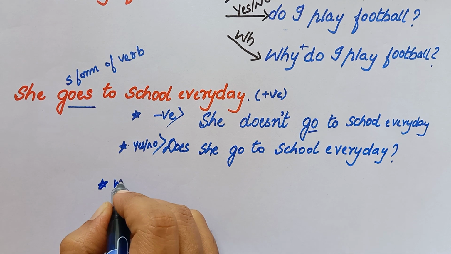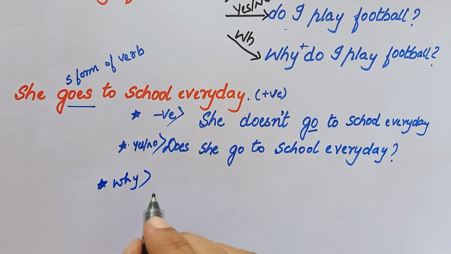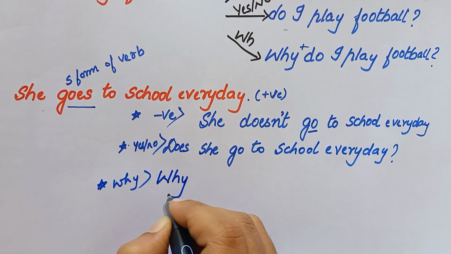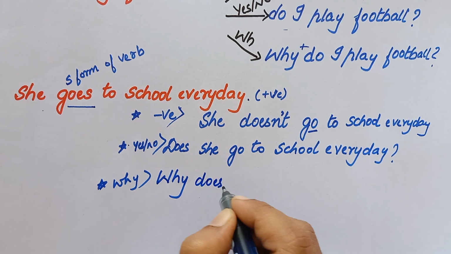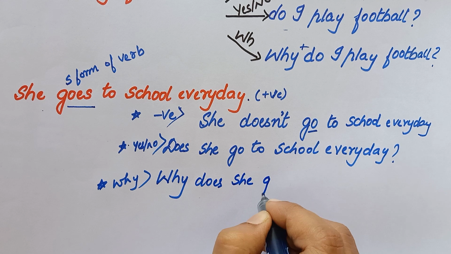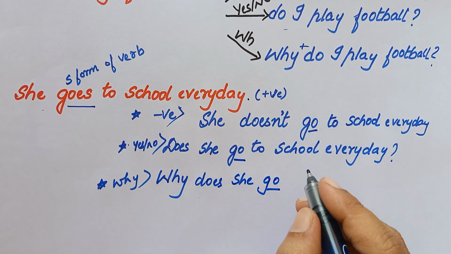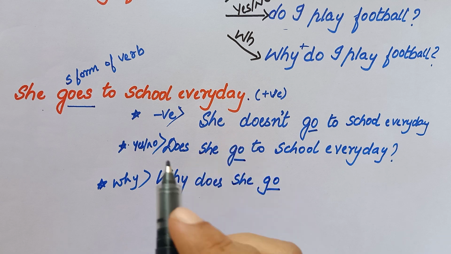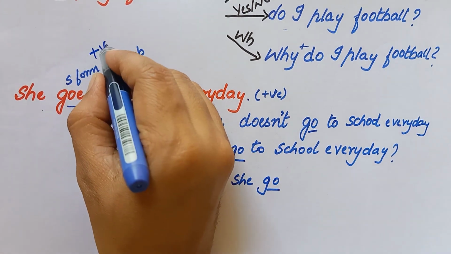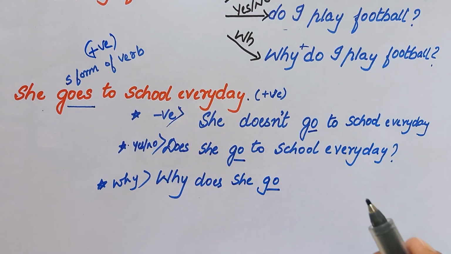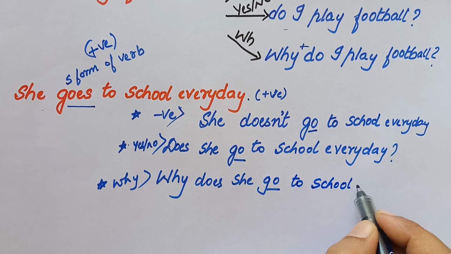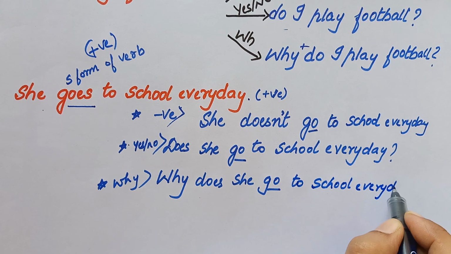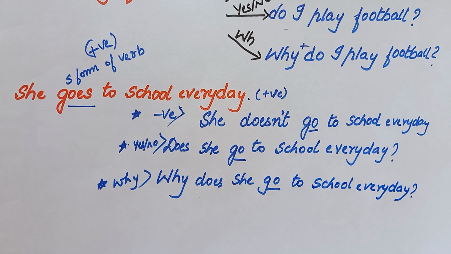So how about this WH? In case of WH, we are just going to add WH to this interrogative or yes or no question. Why does she go to school every day? So again, the same form of the verb, that is base form of the verb. Only to remember here in case of simple present is, only in case of positive sentence we are using the S form of the verb for the subjects like he, she, it, and for the singular subject. But in all other cases, we are going to use the base form of the verb itself. Why does she go to school every day?